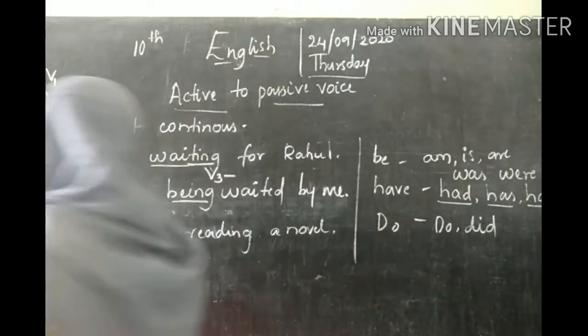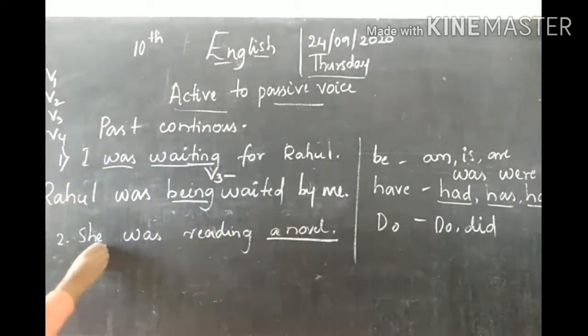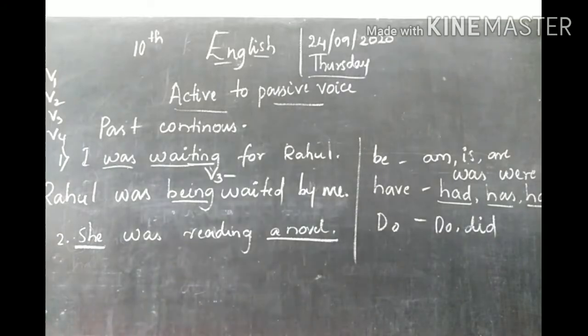The second sentence, she was reading a novel. So you can write it here. You just can write it, a novel.